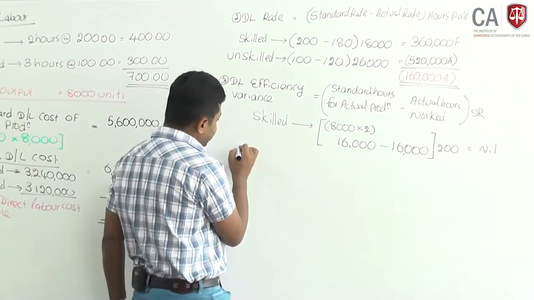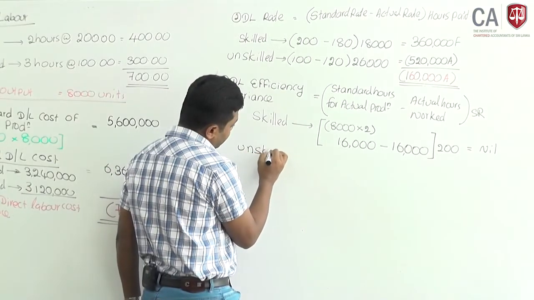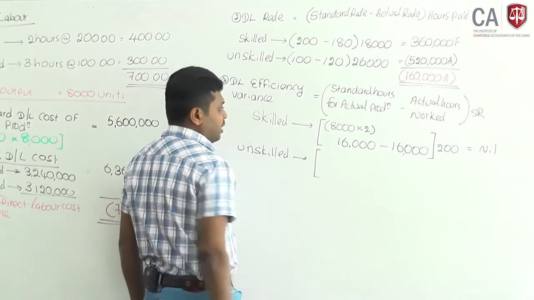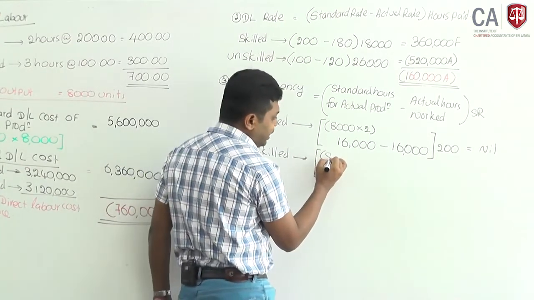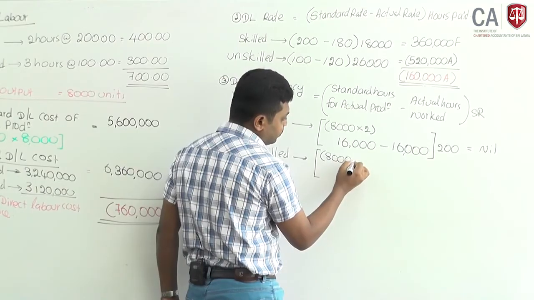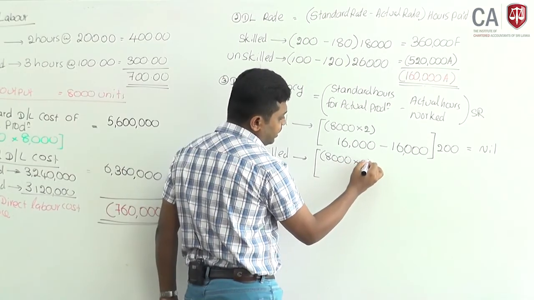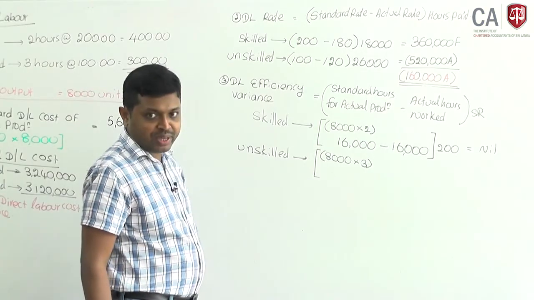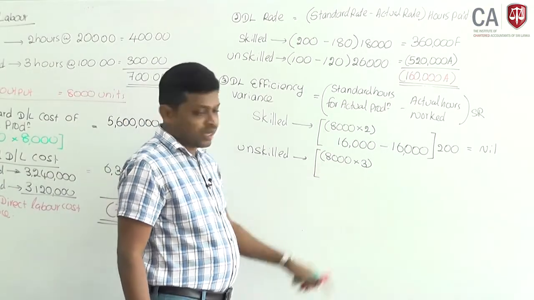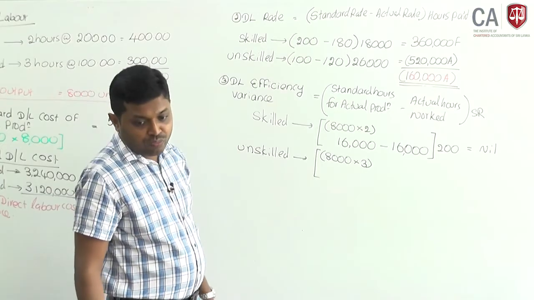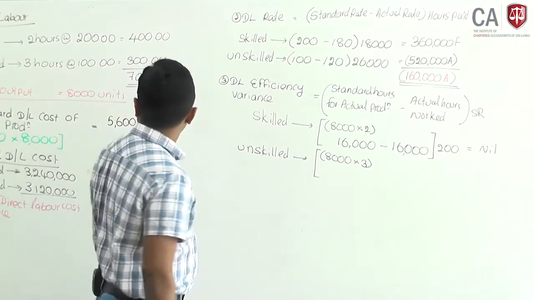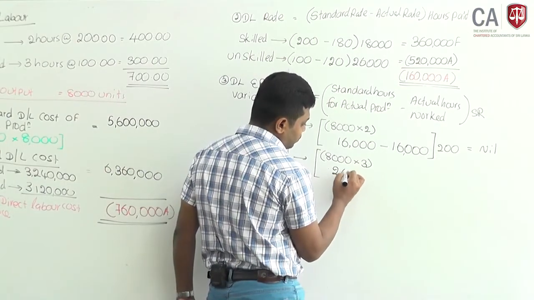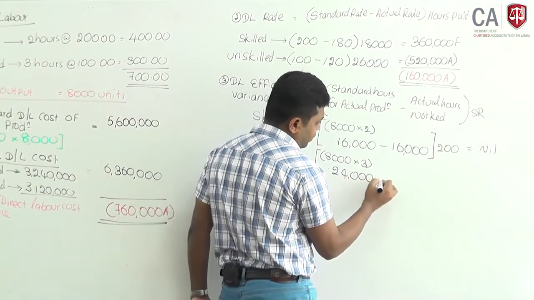But look at unskilled. You have manufactured 8,000 units. Each required 3 hours. 8,000 into 3 hours, it should be 24,000 hours.